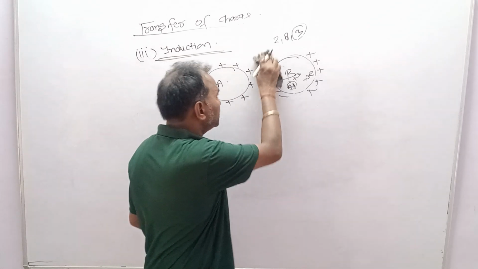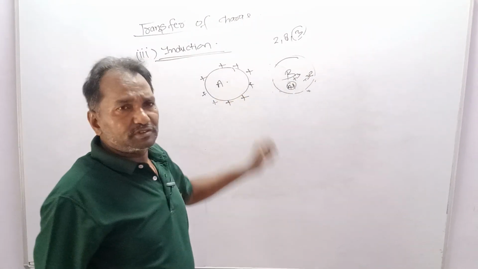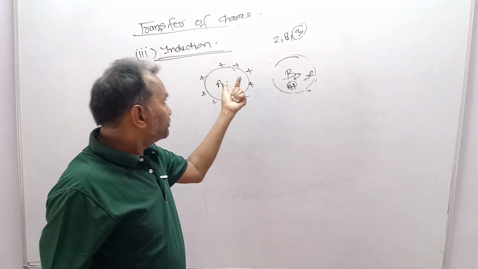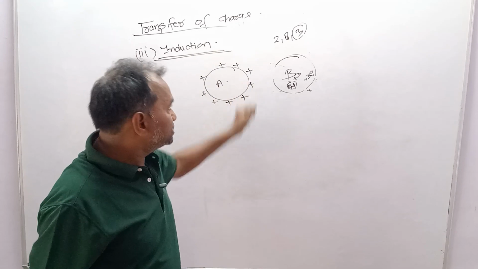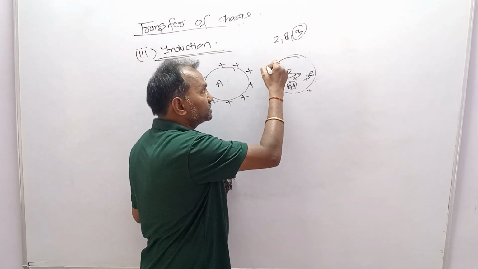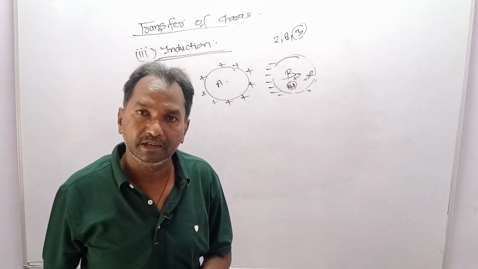What I mean to say is that when the body was not brought before A, it was electrically neutral. As soon as it is brought before A, which is a positively charged body, the free electrons will be attracted towards the positive, so the front of it will behave like a negative charge.